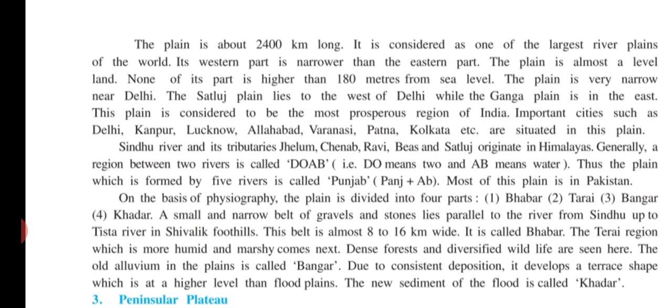So why is the name Ganga plain given? Satluj plain: 5 rivers of Punjab. One of the rivers of Punjab is Satluj, and there the plain is formed, named Satluj plain. And due to the Ganga and her tributaries, the plain is known as the Ganga plain. This plain is considered to be the most prosperous region of India.